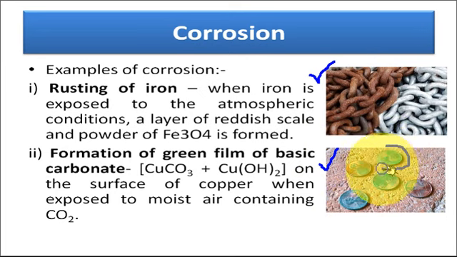This is the example of the corrosion of copper. Why is this green color formed? Due to the corrosion of copper, the surface gets converted into basic carbonates. So the green color film is the basic carbonate film. This is the example of the corrosion of copper metal.